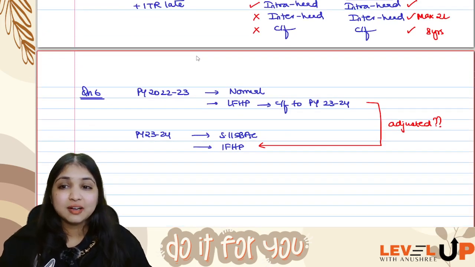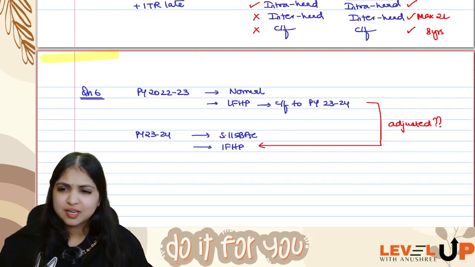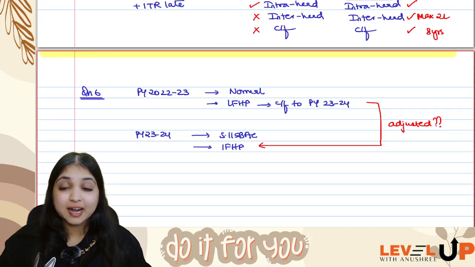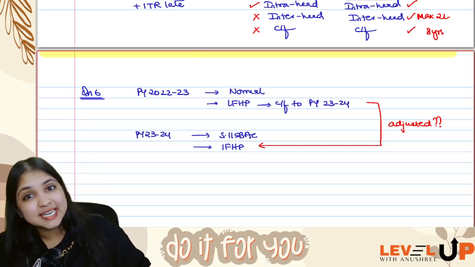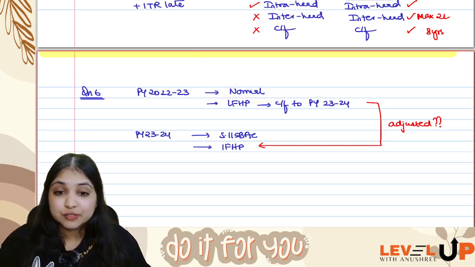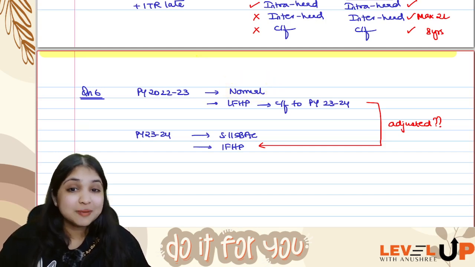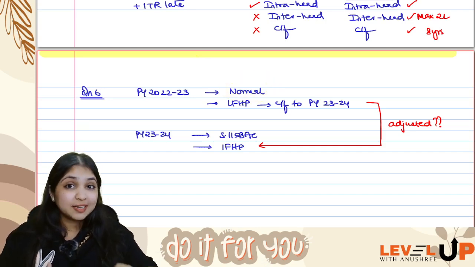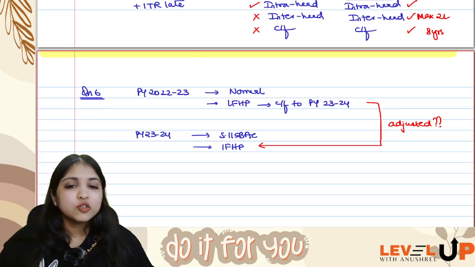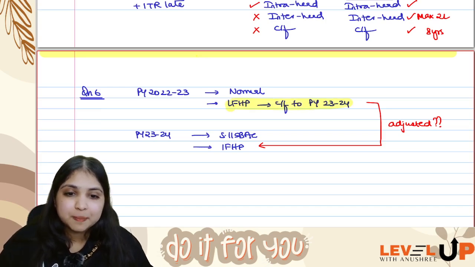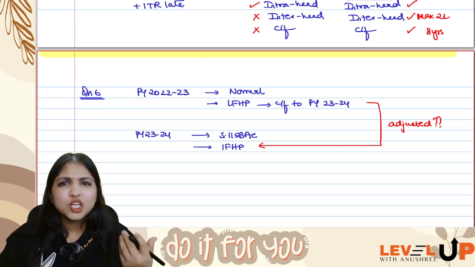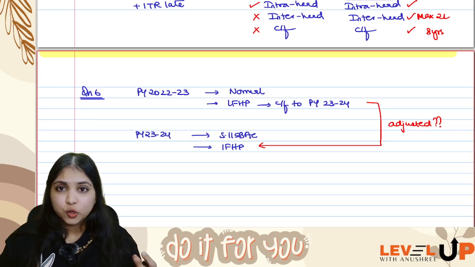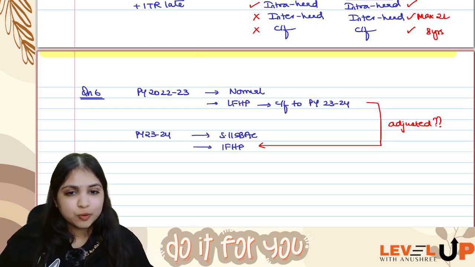On this situation, you have a similar question even in the Jan 2025 RTP. The situation says in 22-23, the preceding previous year, my assessee was following the normal regime. So in the normal regime, you can do intra-head also, inter-head also, you can carry forward also. In 22-23, you had loss from house property. You were not able to do intra-head, you were not able to do inter-head. So you decided to carry forward to the next year.